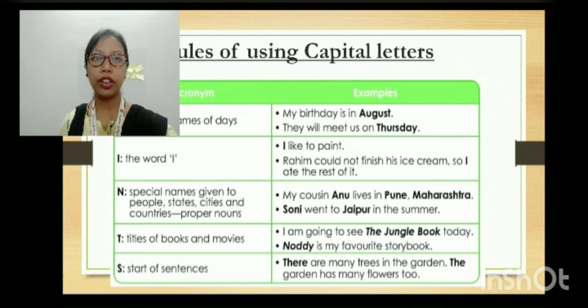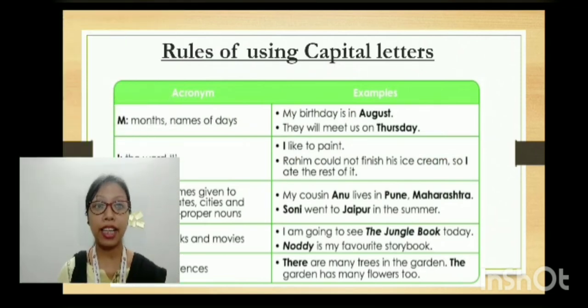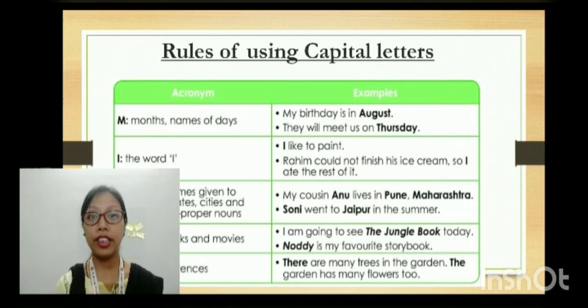Then let's come to the rules of using capital letters. There was an acronym we have already learned, the acronym MINTS. With the initial letters we can remember all the rules of using capital letters.